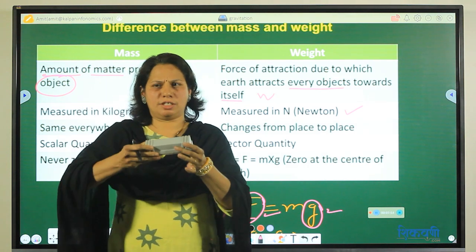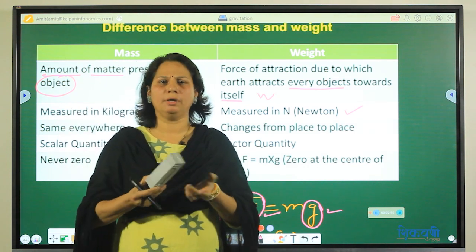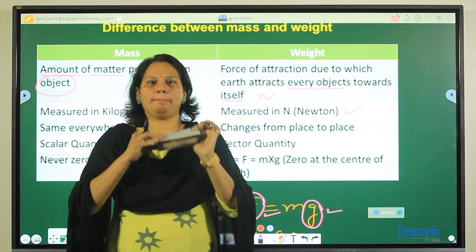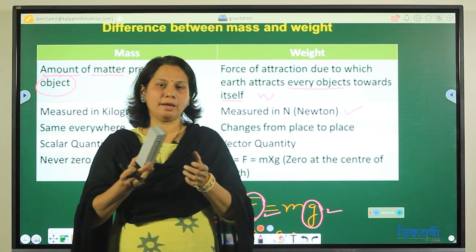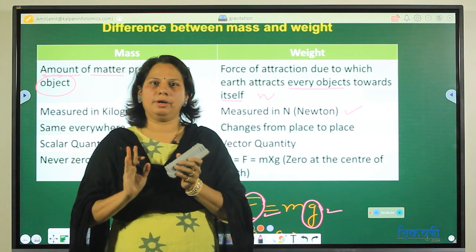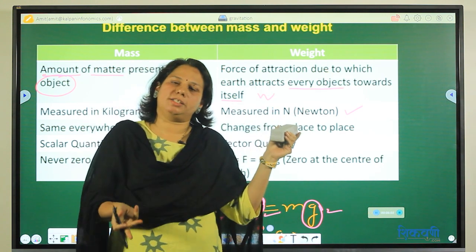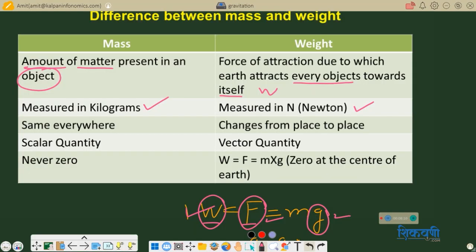Now if I take this duster to the moon, what will happen? Mass will remain constant, but weight will change, correct? Because the value of G on the moon is different. If I take it to another planet, again G is different. So mass is the same everywhere, but weight changes from place to place. Okay, this is the third difference. Now when you are thinking from the exam point of view, you just keep all points in your mind and then you can elaborate your answer.